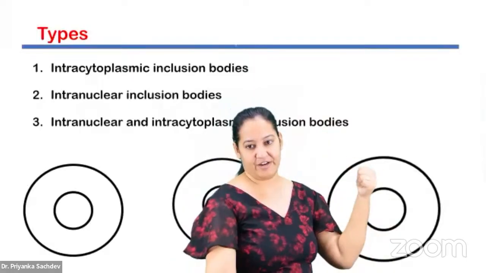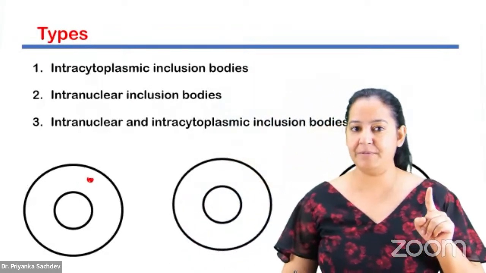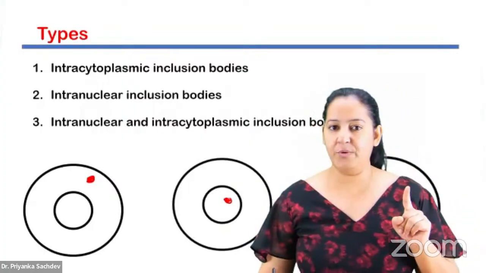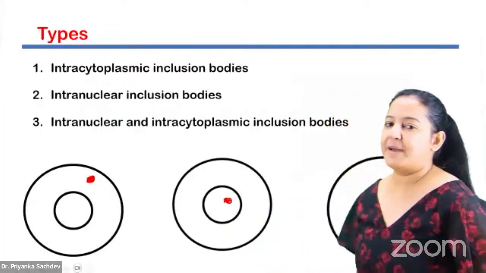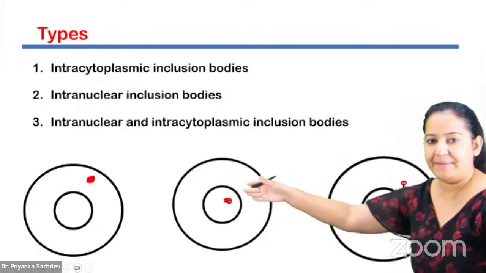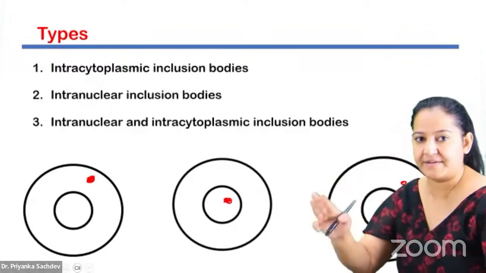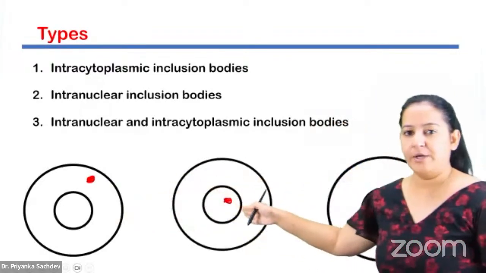The three types are in front of you. Whether the inclusion body is in the cytoplasm, the dots are there. It can be in the nucleus or it can be both. So three types of inclusion bodies are there: intracytoplasmic, intranuclear, and both.